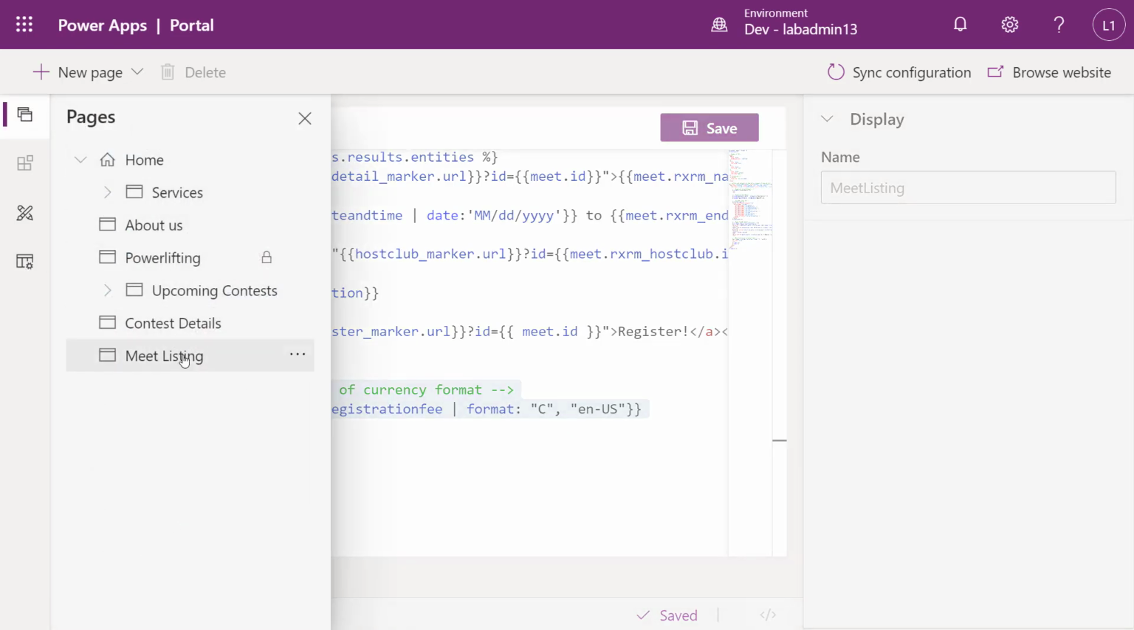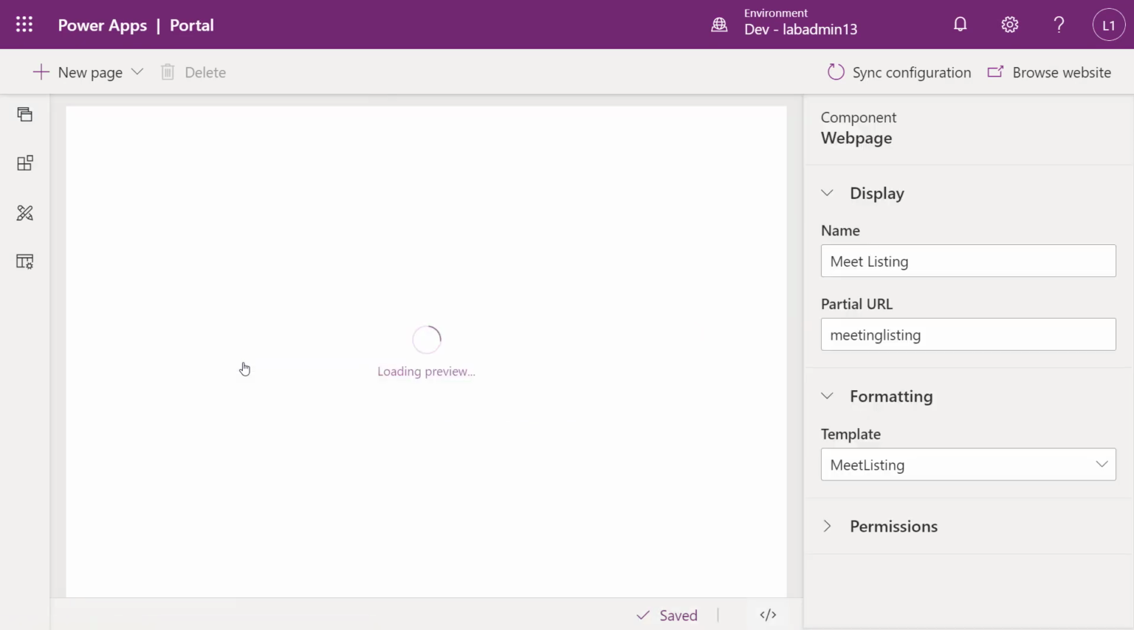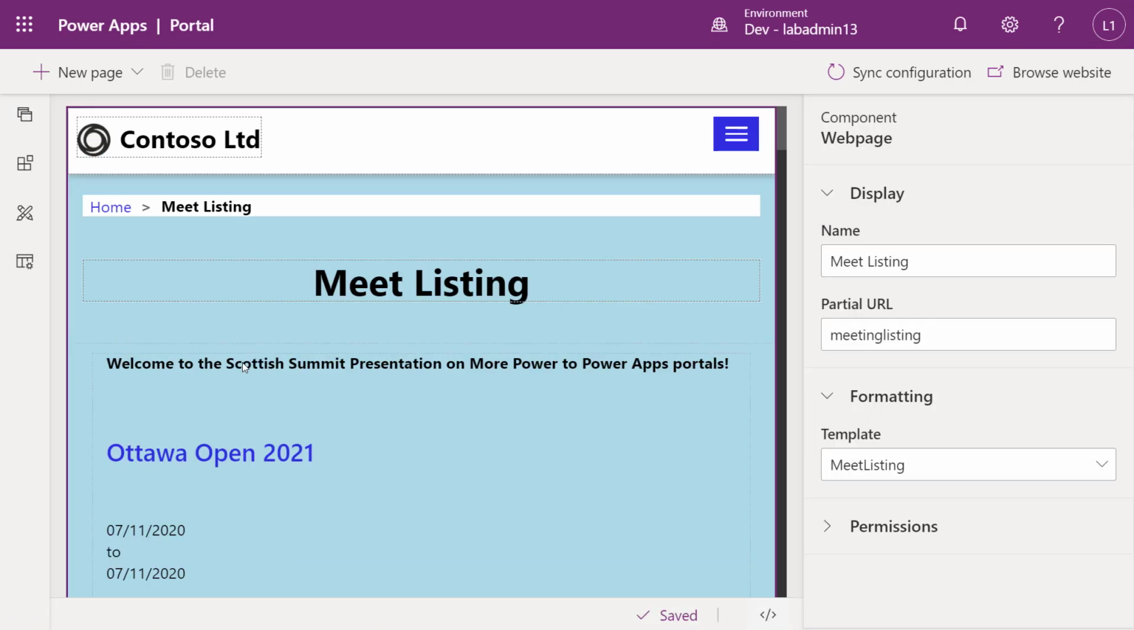If I was to take a look at my meet listing web page, I created this page earlier following the same procedures. But what I did instead was I chose that meet listing template as the base. By choosing that as the base, it basically is formatting that page that way with that light blue background and the dark colors, and that kind of ugly page that I created.